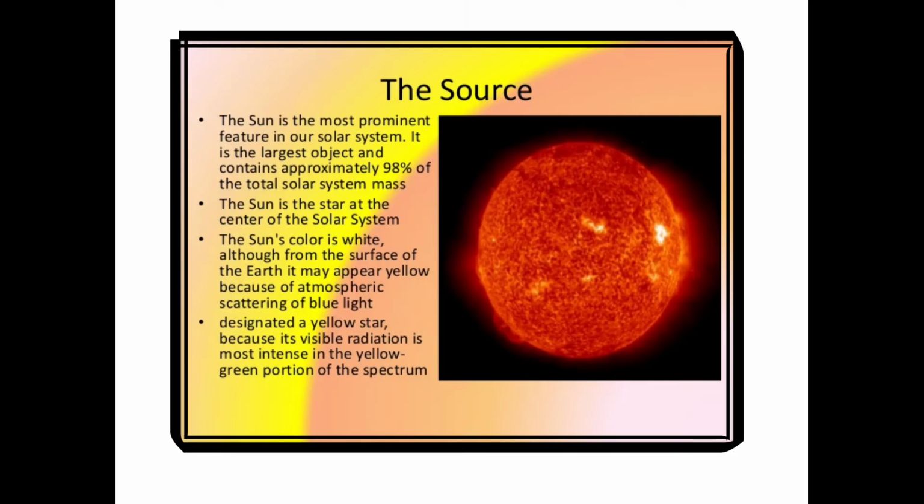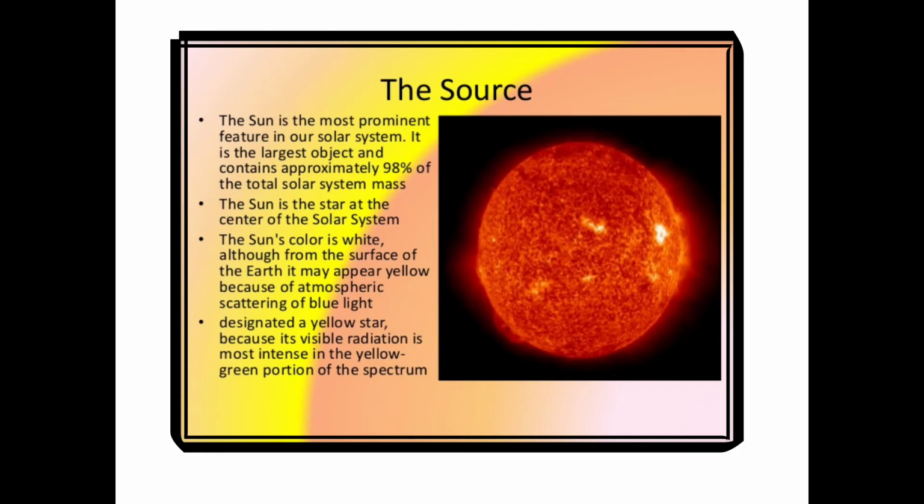The sun, 8 planets, the moons and the other celestial bodies that move around the sun make up the solar system. We can think of the solar system as the sun's family. The sun is the most prominent feature in our solar system. It is the largest object and contains approximately 98% of the total solar system mass. Oh my God, 98%. The sun is the star at the center of the solar system.